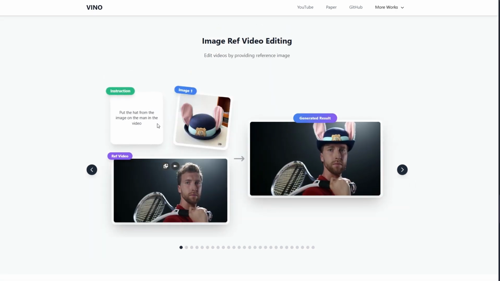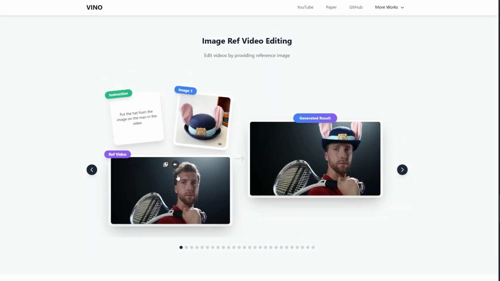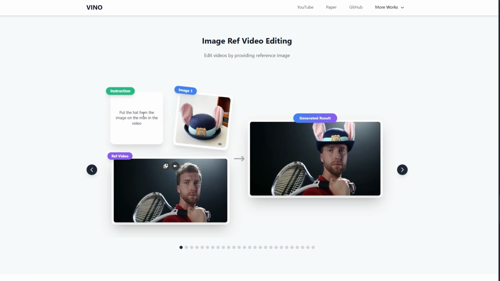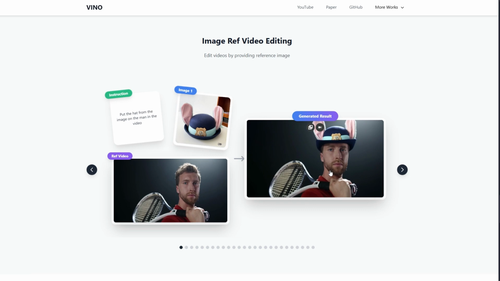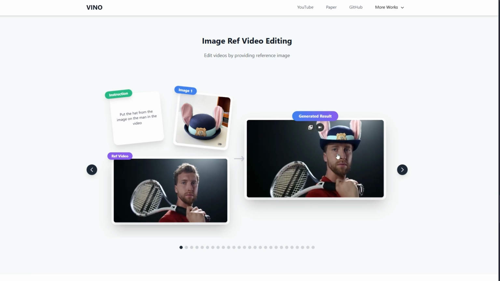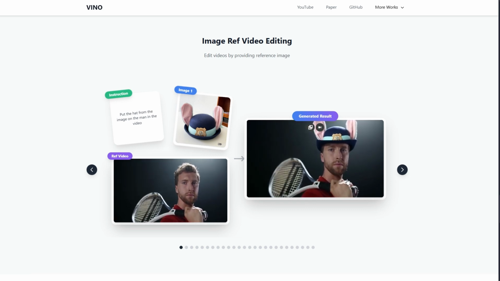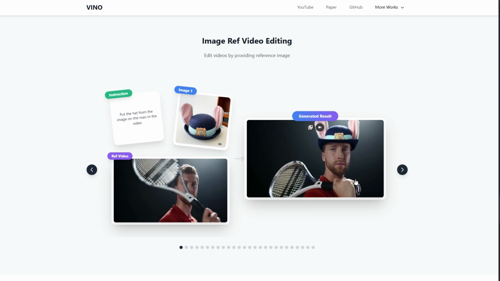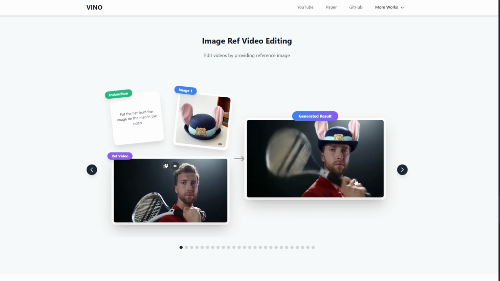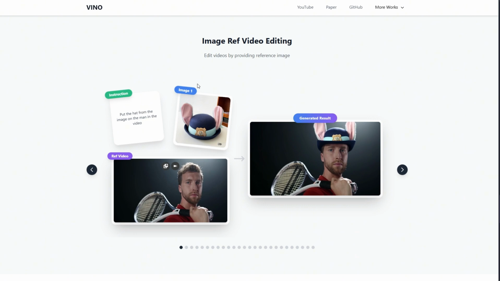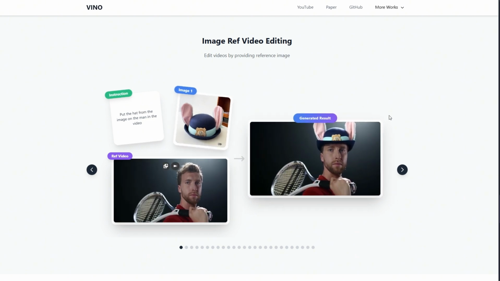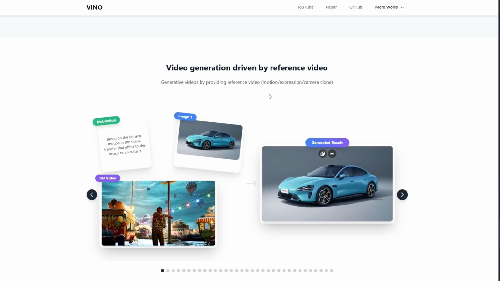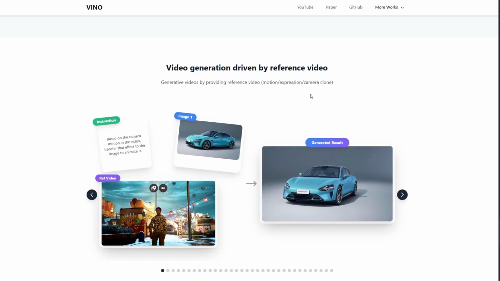Yeah, it can also do multiples of that. Here, it was given this video and this image and told to put the hat from the image on the man in the video. And without changing the motion, it was perfect editing. It put the hat on the guy, which is wonderful. I mean, I haven't seen this in other high-end models. They can do text to image, but you cannot input your own video, image, and text to generate this kind of result. This gives you a lot of control.